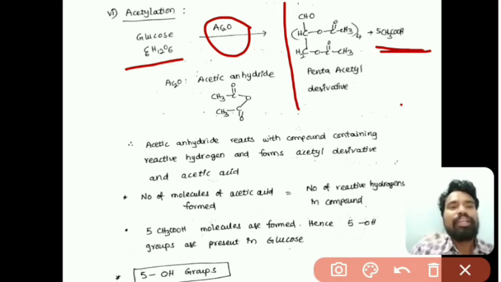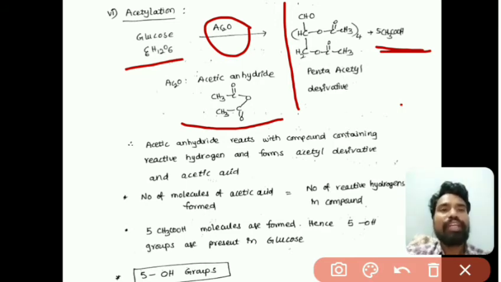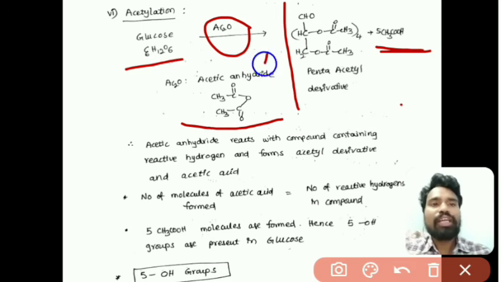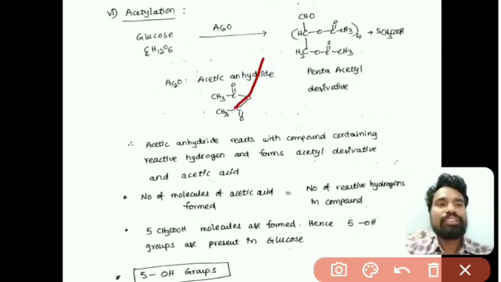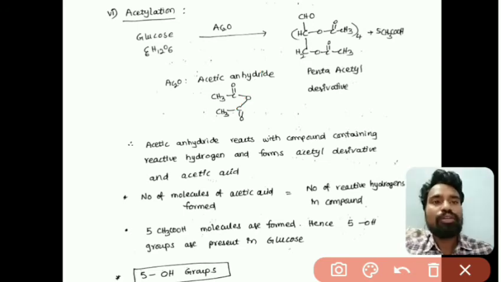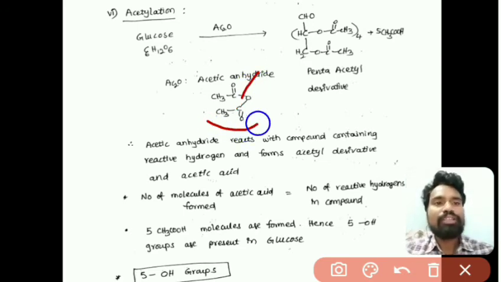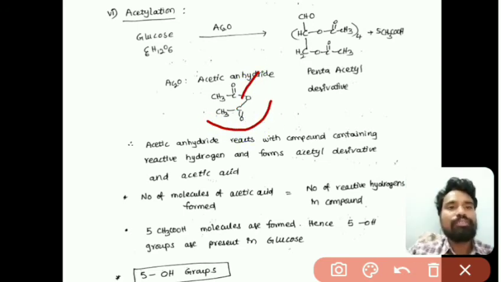So here acetic anhydride is a reagent which reacts with compounds containing active hydrogens, right. So those will take that active hydrogen and this bond will break, and this acetyl group is added to the compound and this will become acetic acid by taking the reactive hydrogen.